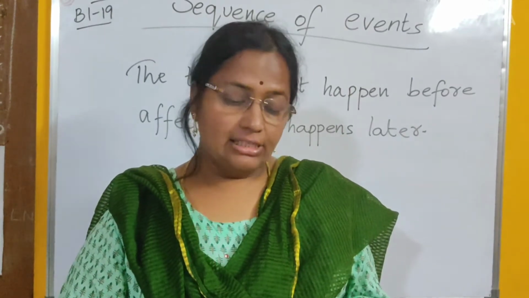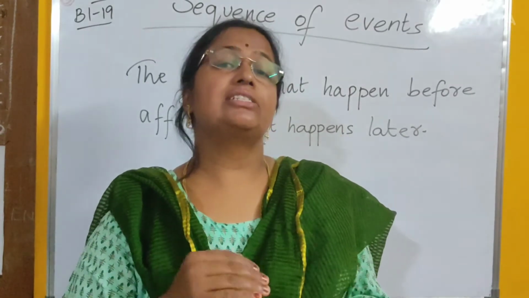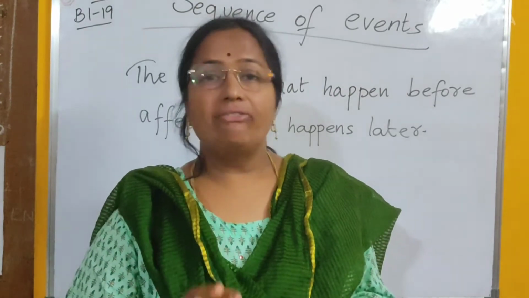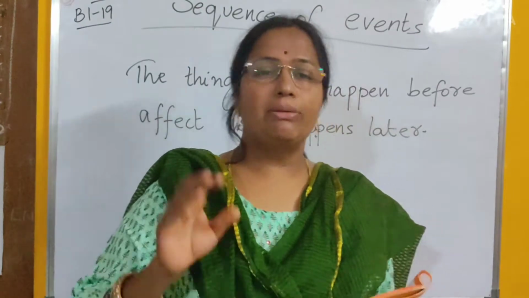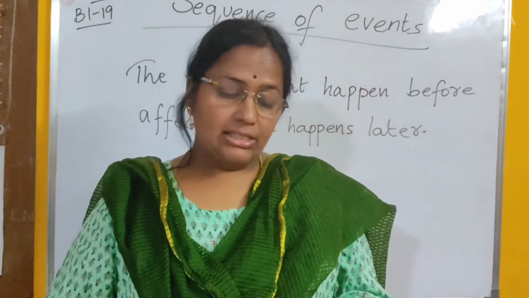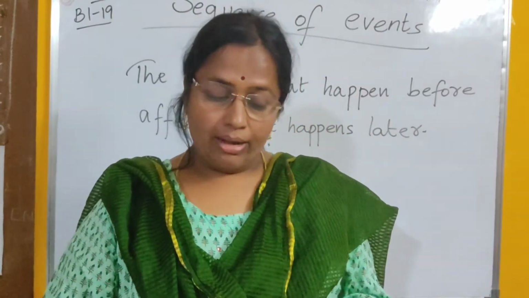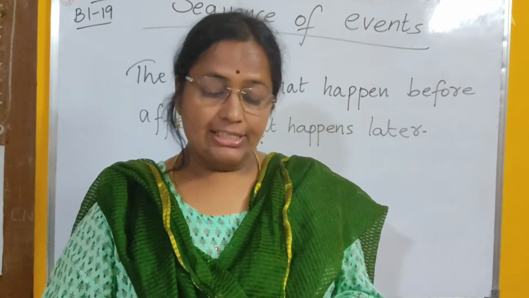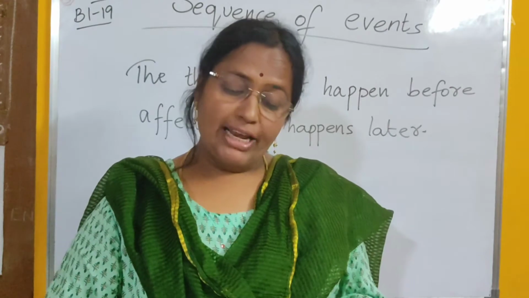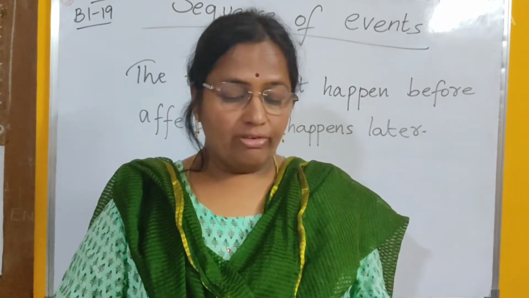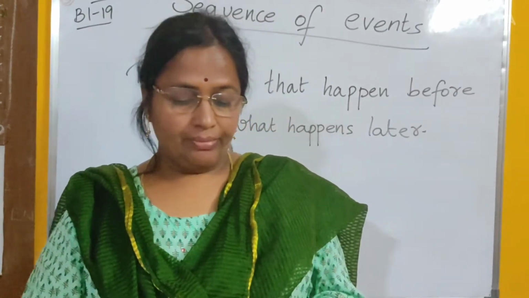Then the second sentence. I told you before that the sentences in this paragraph are in a jumbled order, upside down. We have to arrange them in a proper order. Second sentence: Farah saw many beautiful buildings in Delhi. She ate many new dishes and bought a book with pictures of Delhi.